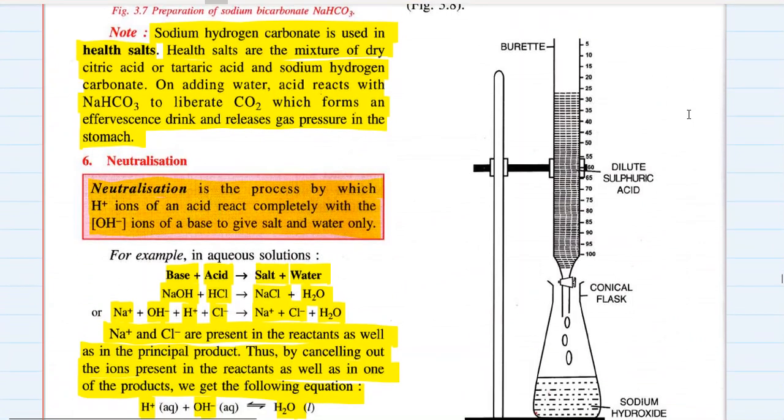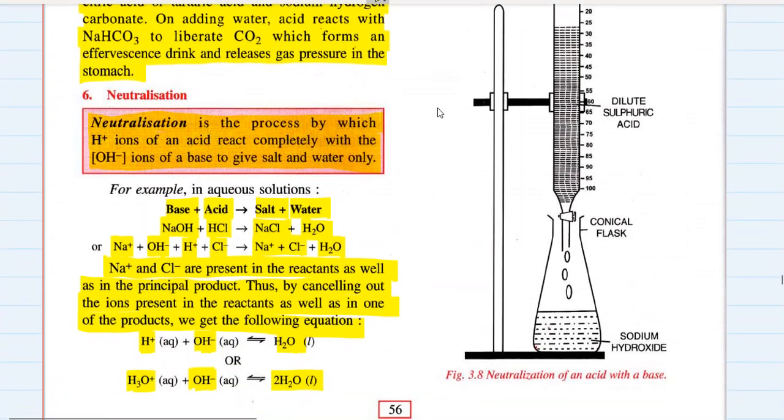We have a marked burette in which dilute sulfuric acid is filled, and the amount of dilute sulfuric acid added to a conical flask in which sodium hydroxide is filled is controlled with a knob, which controls the amount of acid falling into the flask